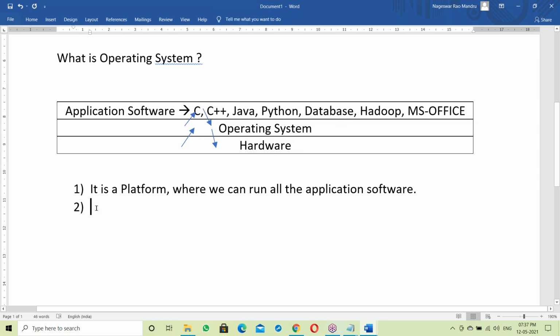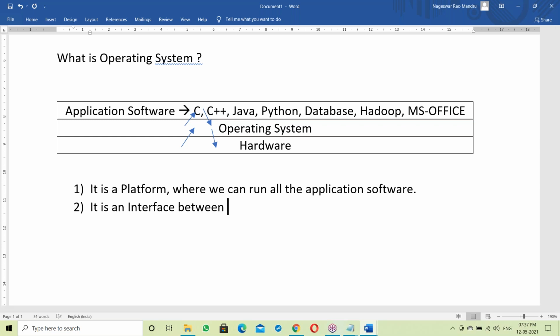Okay, next point. Yes, it is an interface. The OS is an interface between application software and hardware components.